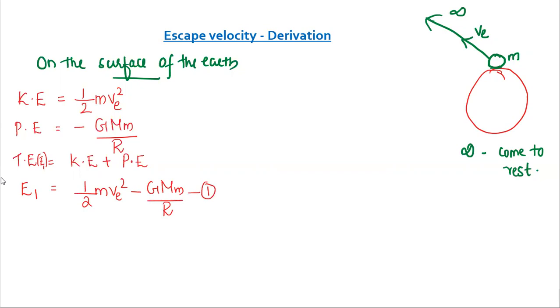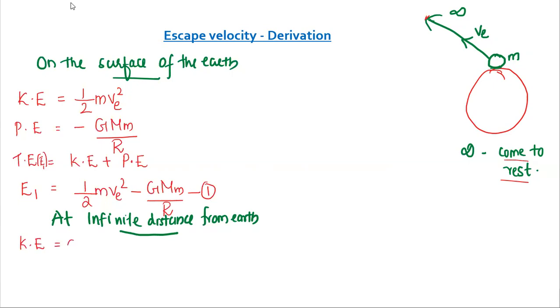Okay. Now the object is moving and it has reached infinity. At infinite distance from earth, what will happen? I told you, when the object reaches infinity, the object will come to rest and it will stay there. The object is not moving, it is at rest. So what will be the kinetic energy? Kinetic energy will be 0.